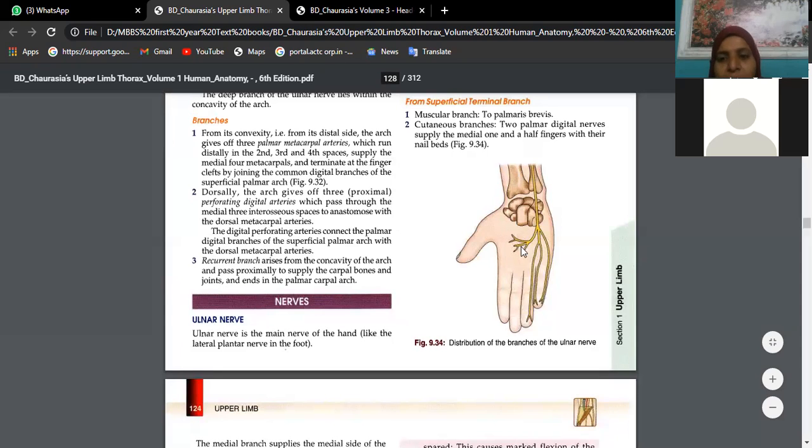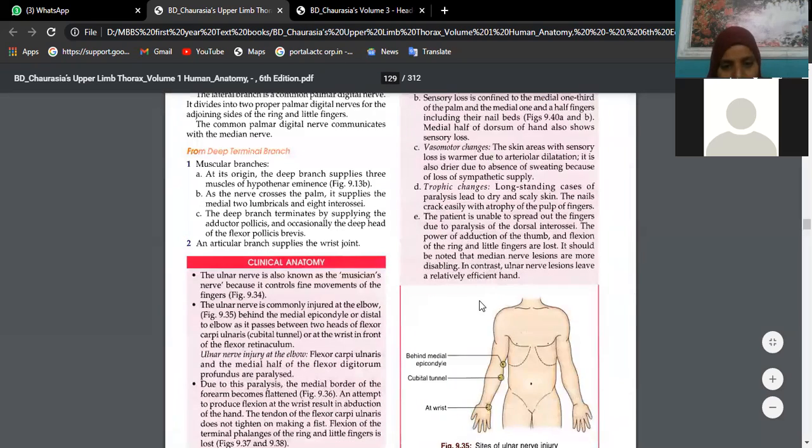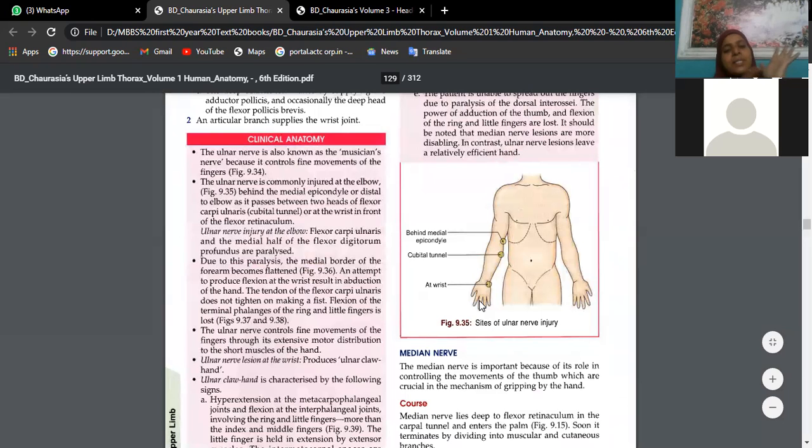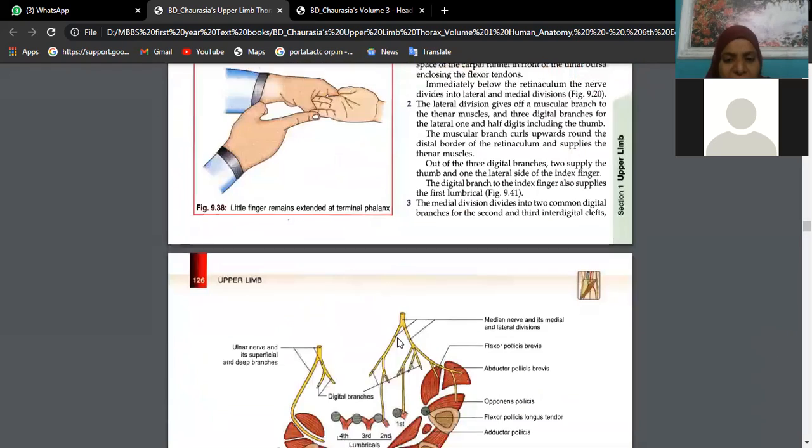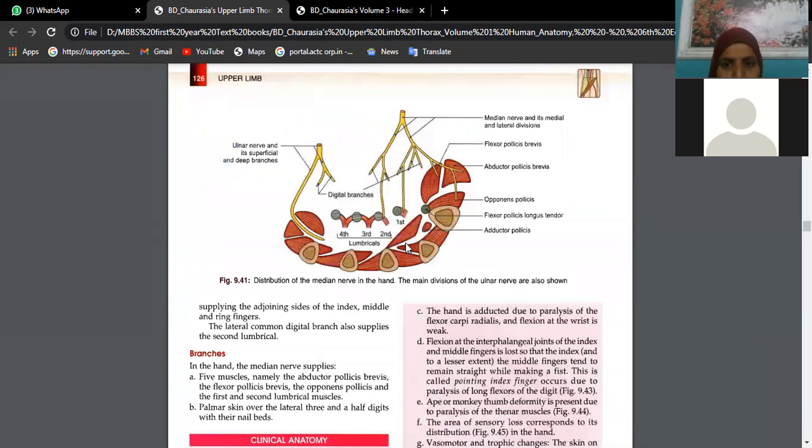Rest you have the muscular branches. So what are the muscles of the thenar compartment? You should remember the names now, beta. AFO is the code that I gave you. AFO.